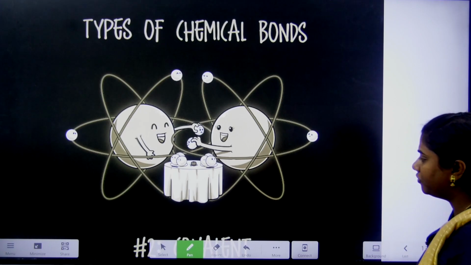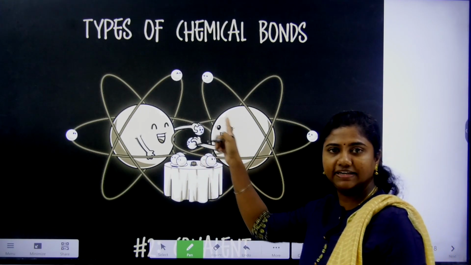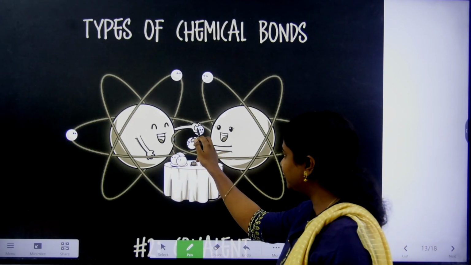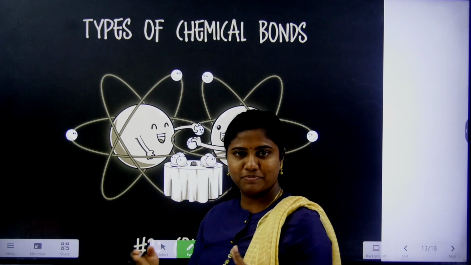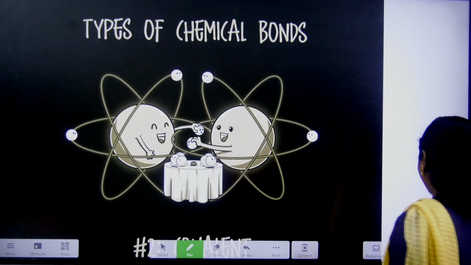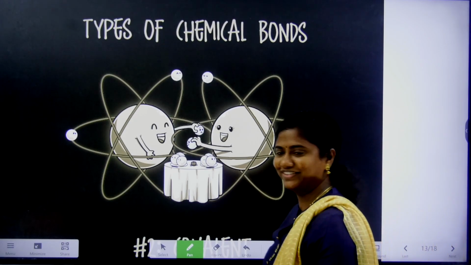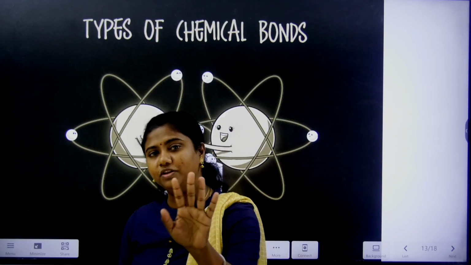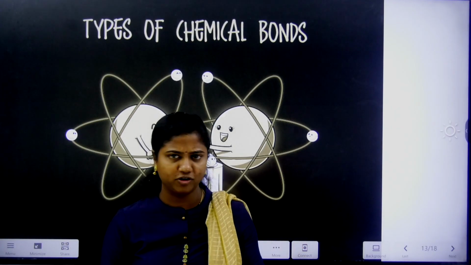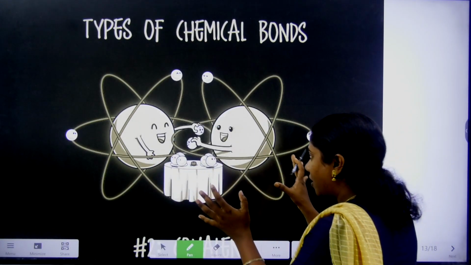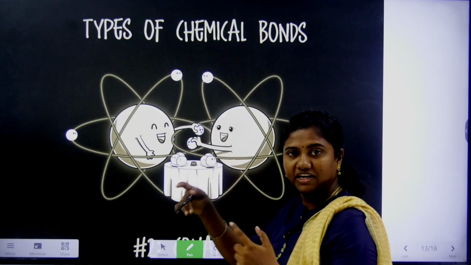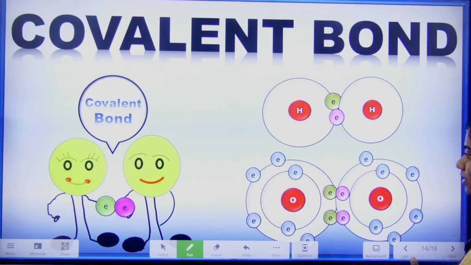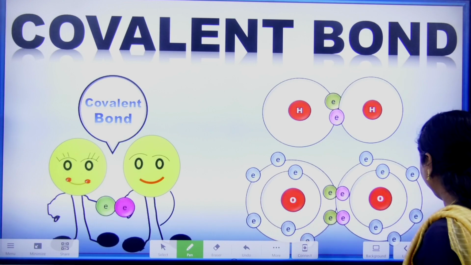The other type of chemical bond is covalent. What could you see here? Sharing. It is giving one, and it is giving one. Give and take. Best friends? You can't say best friends, because best friends won't contribute equally. This is a mutual understanding: if you want to make a bond with me, you come with one electron, I will come with one electron. Simply. So what is a covalent bond? The bond formed between two atoms by equal sharing of electrons. Each one will come with one electron and they will make the bond.